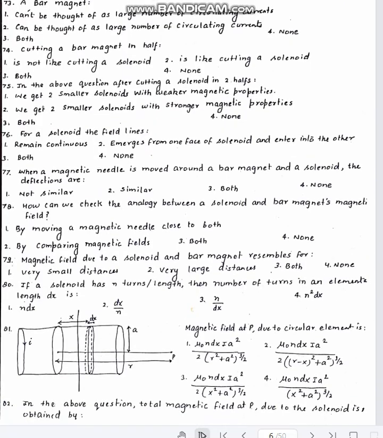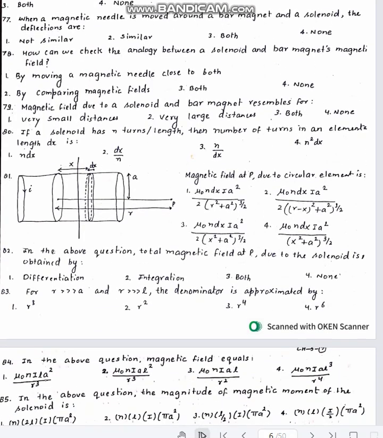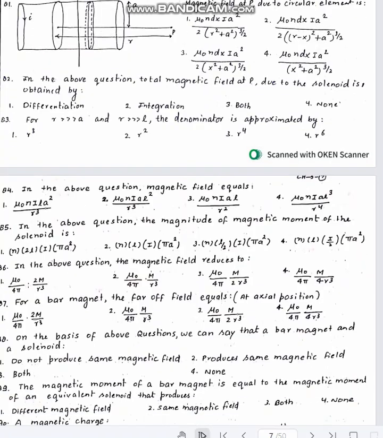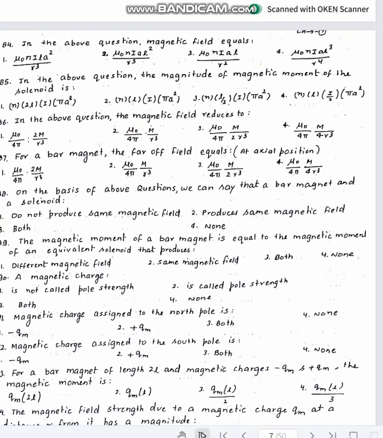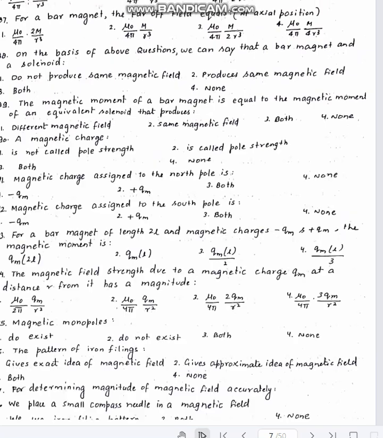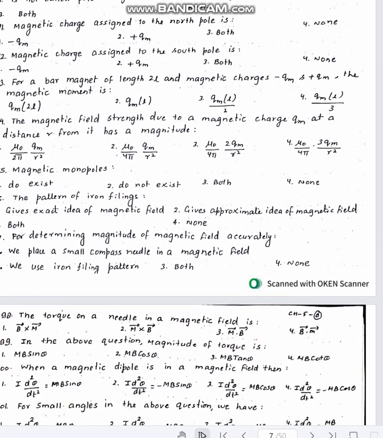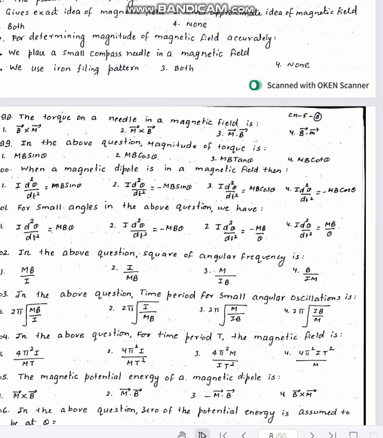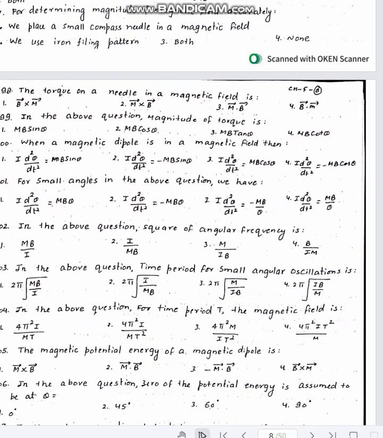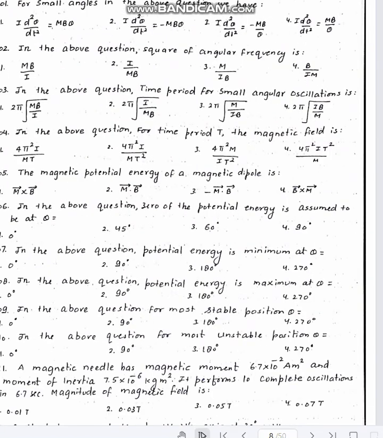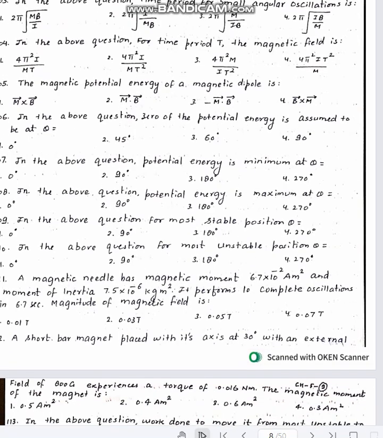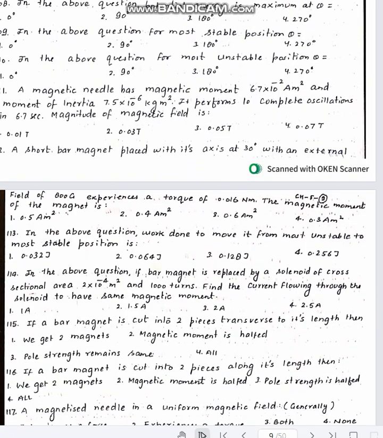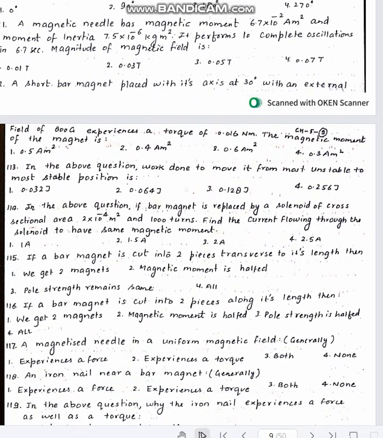Then we have certain questions based on circular element, then magnetic field due to solenoid, values of magnetic field, reduction of magnetic field under different cases. Then we have north pole and south pole, bar magnet, magnetic moment, magnetic poles, torque on it, oscillations in a magnetic field, small angle oscillations, expression for time period, then magnetic potential energy, then potential energy zero assumption, minimum, maximum, stable and unstable equilibrium, questions based on numerical problems based on this.